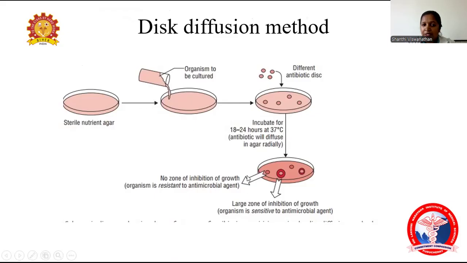The zone of inhibition is used to determine whether the organism is resistant or sensitive. If there is no zone of inhibition around a particular antibiotic disk, it is taken as resistant. If there is a zone of inhibition, it indicates the organism is sensitive to that antibiotic. This will be measured by a Vernier scale. According to that, we choose which antibiotic is sensitive and which is resistant.